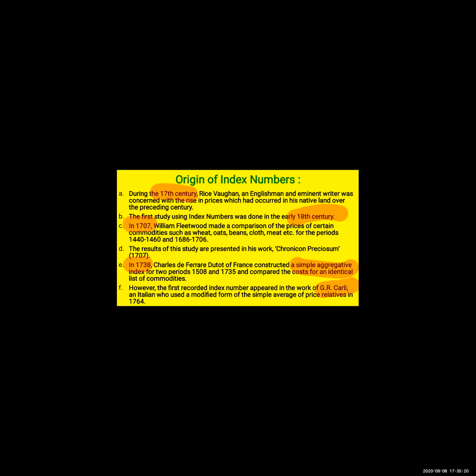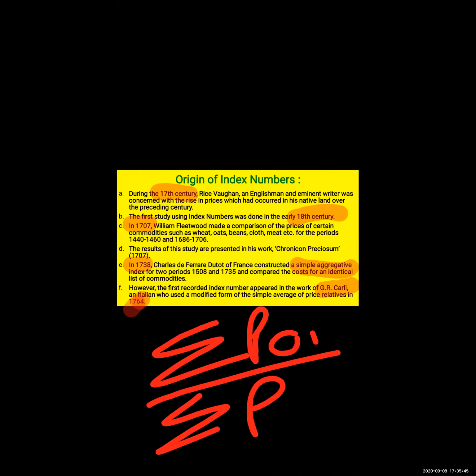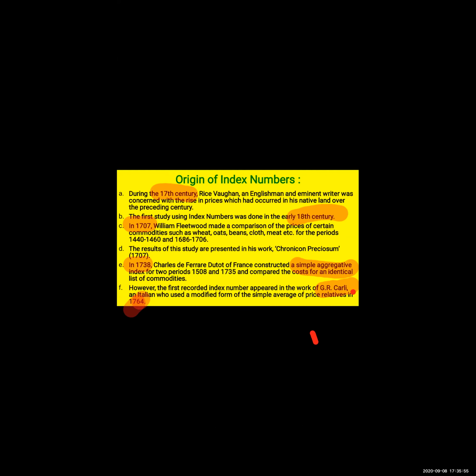However, the first recorded index number appeared in the work of G.R. Carli, an Italian who used a modified form of simple average of price relatives in 1764. So over here also he had used the advanced form, which means sigma P1/P0, that is price of a commodity of the current year upon price of the commodity of the base year, into 100. This method, when we use, is called the average method. Okay, in detail we will study further.